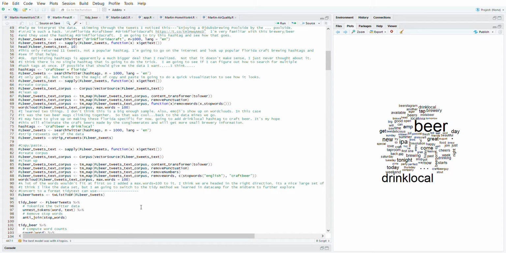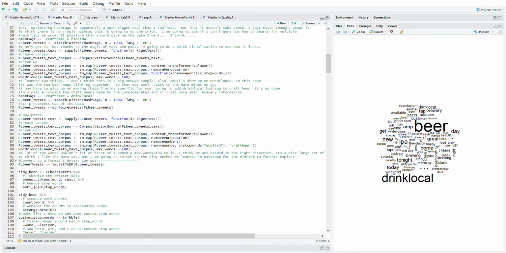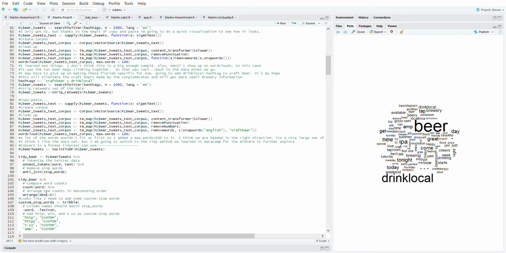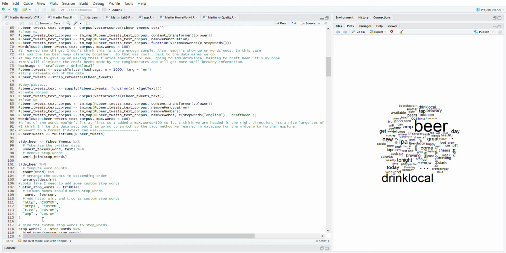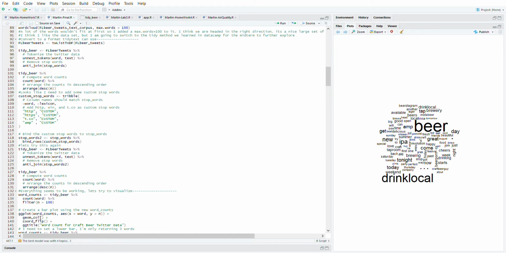So I decided to investigate this using the tidy format that we learned in the DataCamp midterm. So first I had to convert it into a format that tidy data could use. That's what this command does right here. I did that. I went ahead and anti-joined some stop words in there. I did a word count. I looked at it. There was some HTTP, HTTPS, t.co, AMP, which is ampersand. So I added those to my custom stop words. Added those custom stop words to the actual stop words, using bind columns, and try it again.